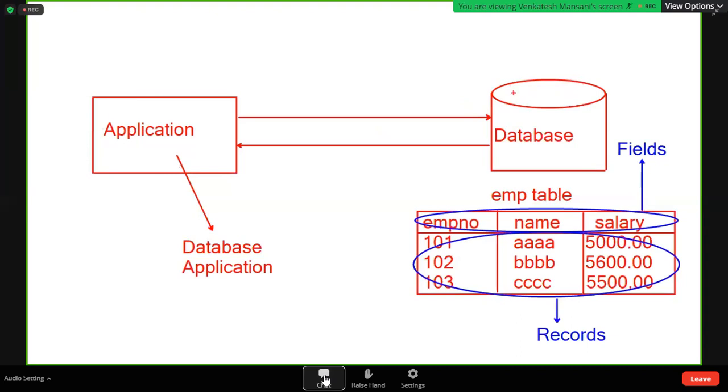Database, it is a software. What is this software? It is an organized collection of data. How is it organized? In the form of tables. Thousands of tables can be maintained in one database, and it can maintain gigabytes, petabytes, even zettabytes of data.